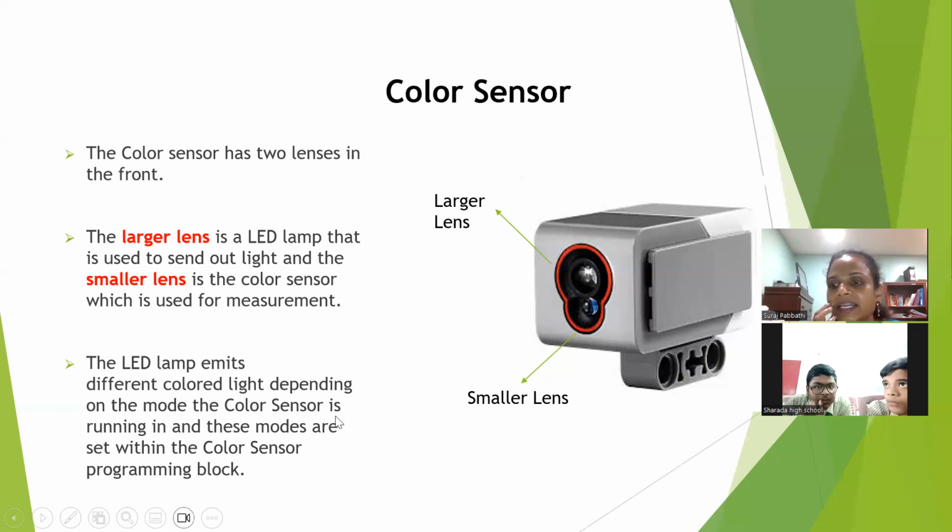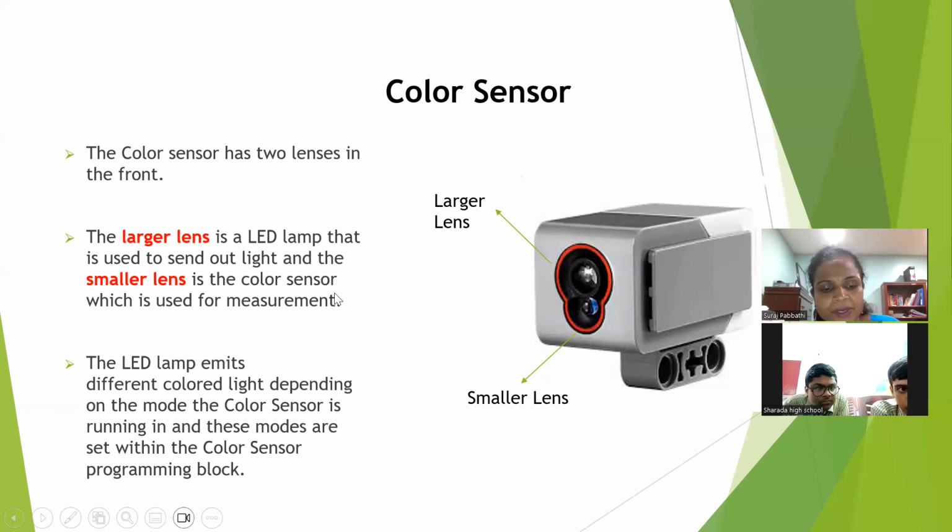And now the LED lamp emits different colored light depending on the mode of the color sensor. There are different modes for the color sensor. One is color mode, reflected light intensity, and ambient light intensity, which we will learn in the next slides. So in different modes, it will emit different colors depending on what mode you select in the color sensor. Now, these modes are set with the color sensor programming block.